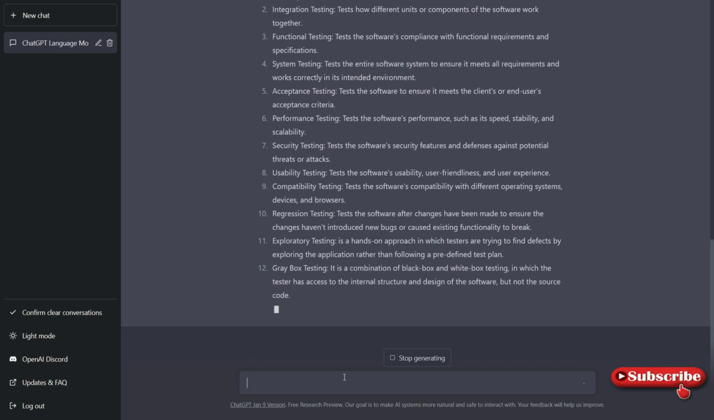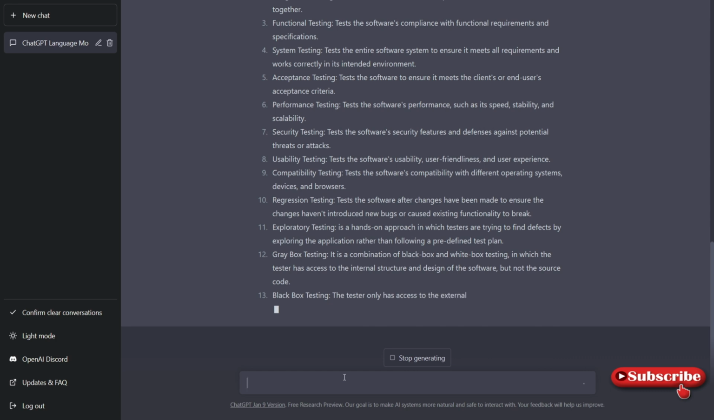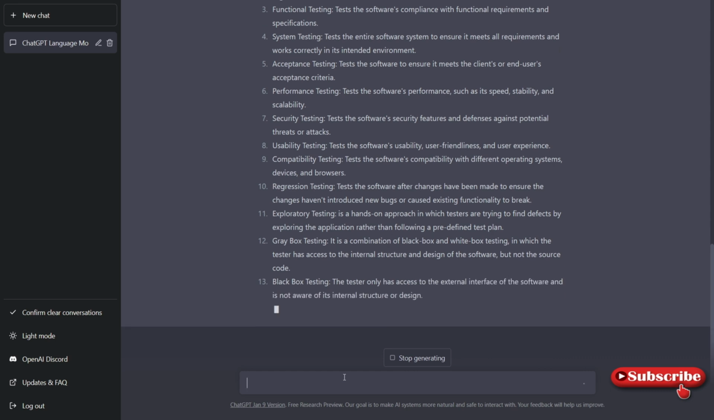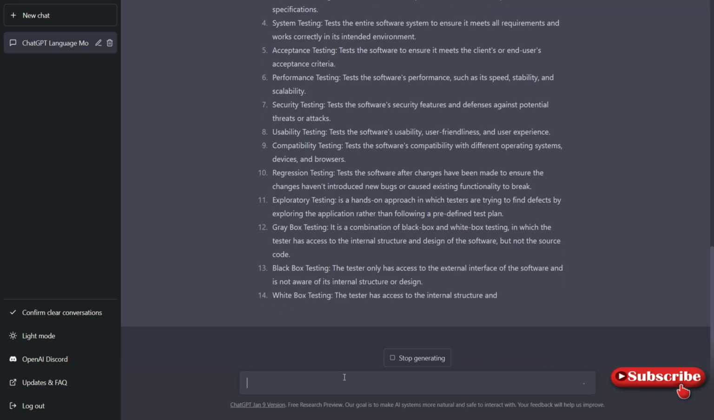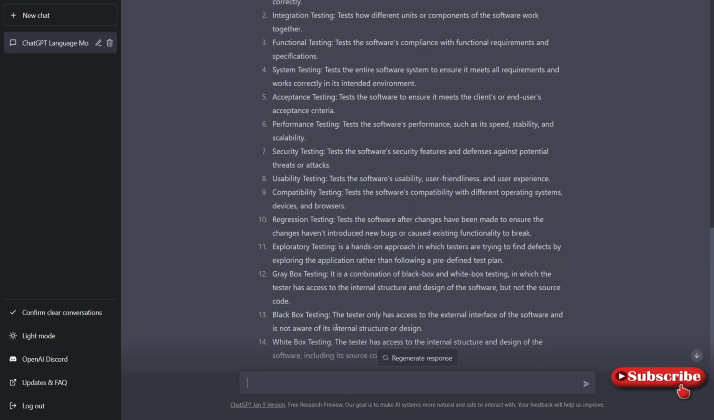It is listed, not yet listed. So it's not listed. Okay, gray box testing, black box testing, white box testing. So you know all this. Maybe ChatGPT knows better. That's the reason it has listed these questions and these answers. So you can refer to this. These are the testing types we have, and then there are some more which are missed.